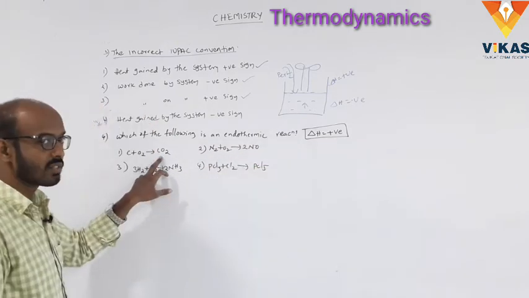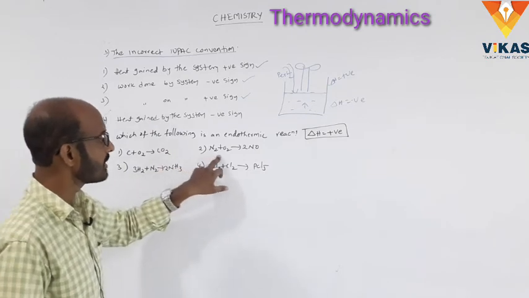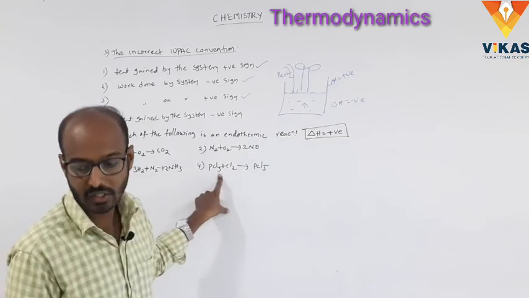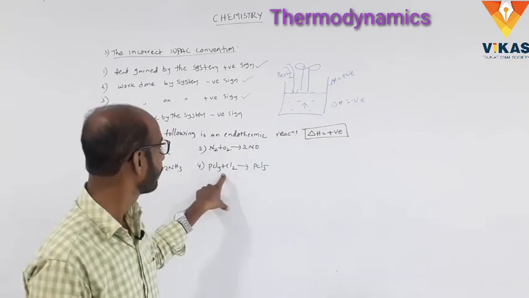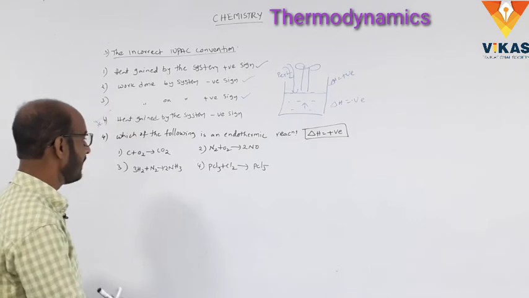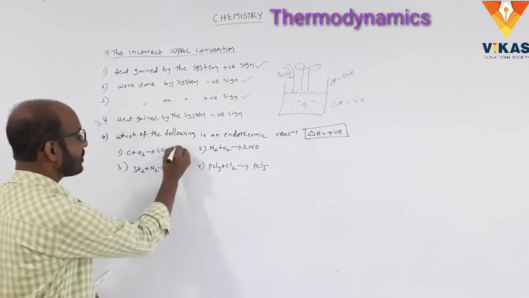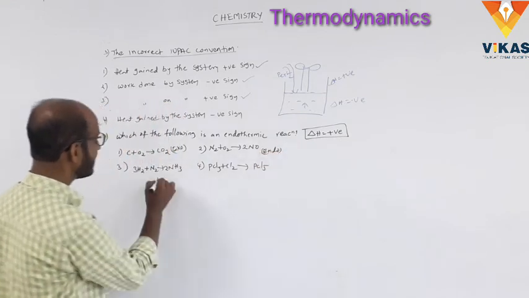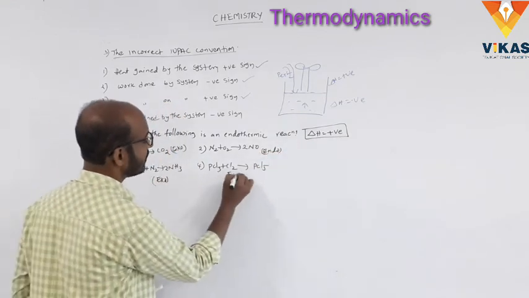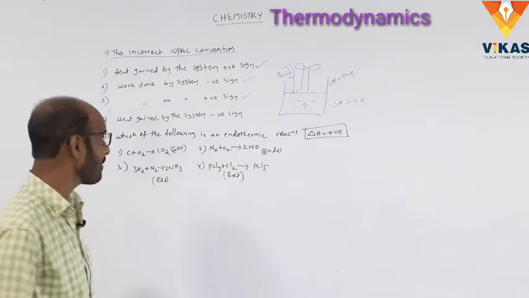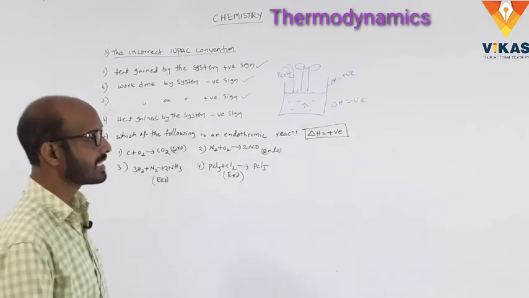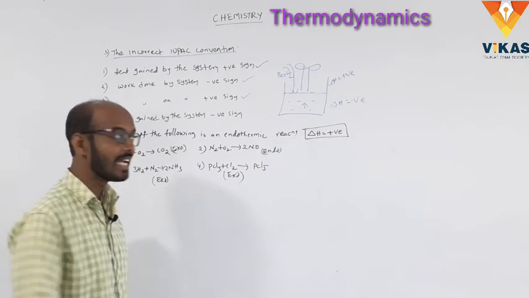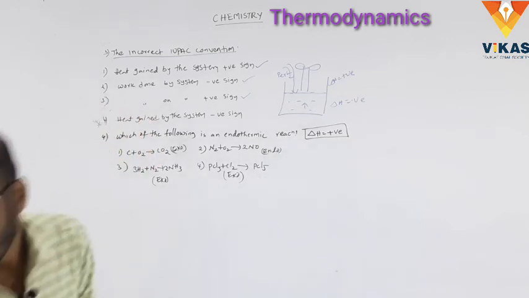C plus O2 gives rise to CO2, N2 plus O2 gives NO, 3H2 plus N2 gives NH3, PCl3 plus Cl2 gives PCl5. This C plus O2 is the exothermic reaction. This is the endothermic reaction. And this is also an exothermic reaction. This is also an exothermic reaction. Among these 4 options, which of the following is endothermic reaction? That is N2 plus O2 gives rise to NO. That is the endothermic reaction. The delta H is positive. Okay. And next one.